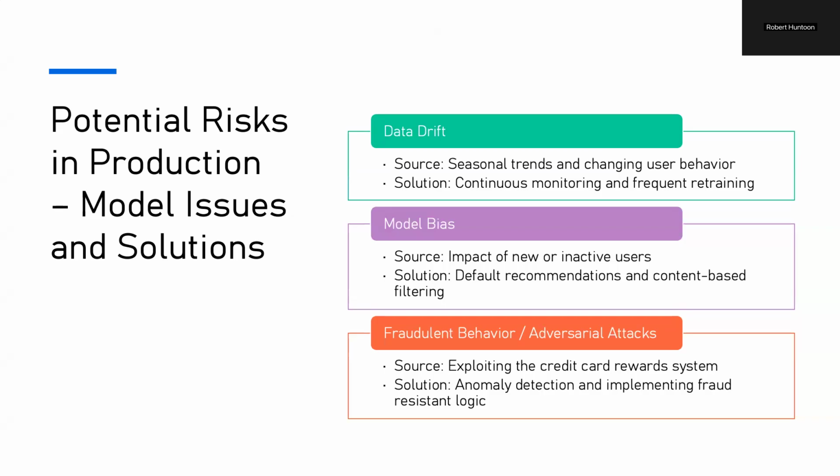And then finally, we have fraudulent behavior and adversarial attacks. This could come from bots or malicious actors or industry experts that are exploiting the credit card system, exploiting travel trends, spending trends, things like that. They could really exploit that by gaining unfair reward advantages. So a way to solve that would be to implement anomaly detection and fraud-resistant logic.